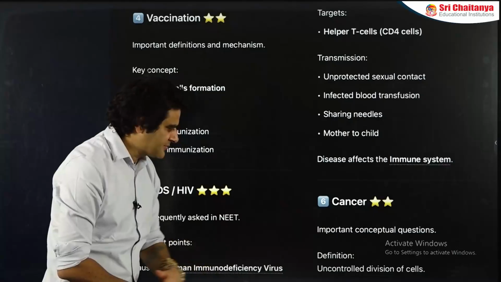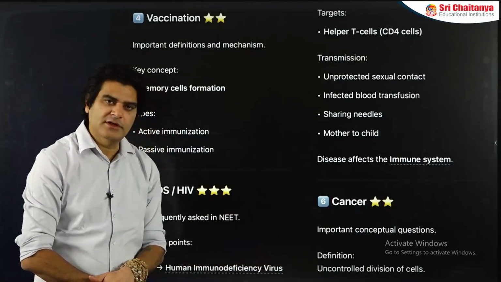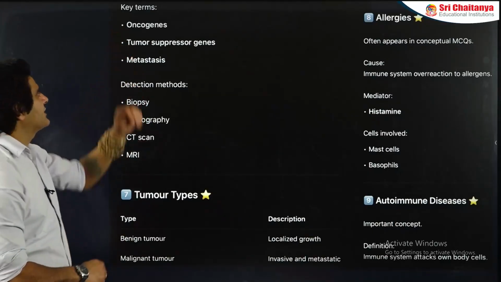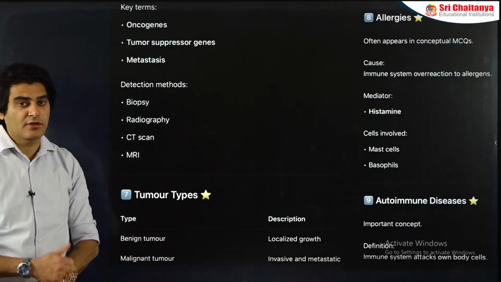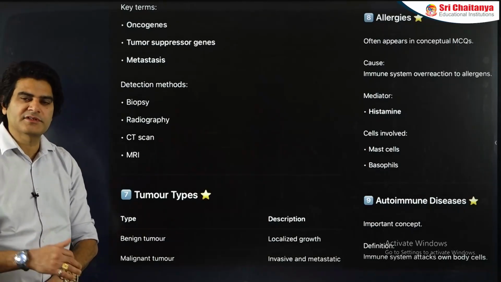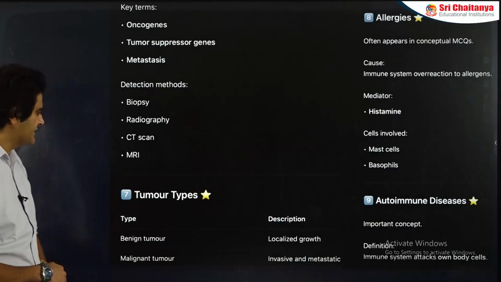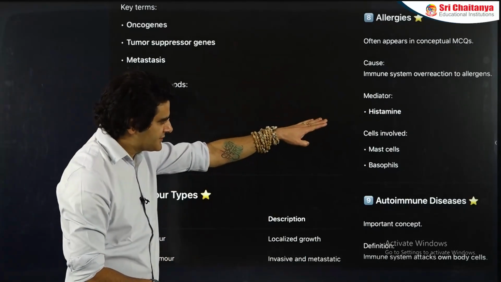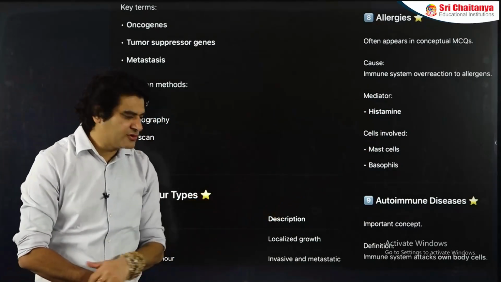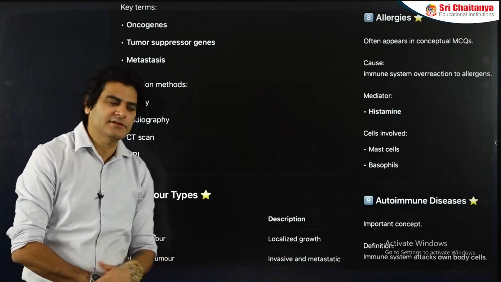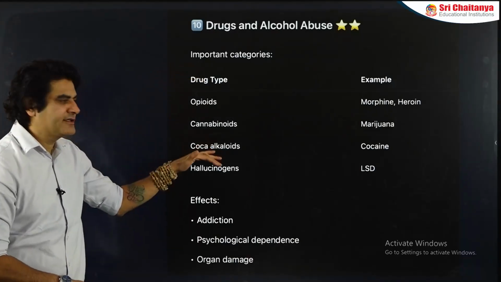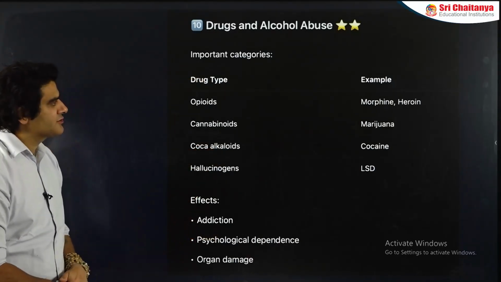Then cancer, the important conceptual questions from cancer: what is the definition of cancer? Uncontrolled division of cells. Types of cancer: benign and malignant. One more important term in cancer is oncogene. All cells in our body have inactive genes called oncogenes, which when activated will result in uncontrolled mitosis, that is called cancer. Types of tumor. Allergies, the molecule that is responsible for allergic responses, histamine. Then autoimmune diseases, what exactly is autoimmunity, the examples of autoimmune diseases. Drug and alcohol abuse, the various categories of drugs and the various effects of drugs on the body.